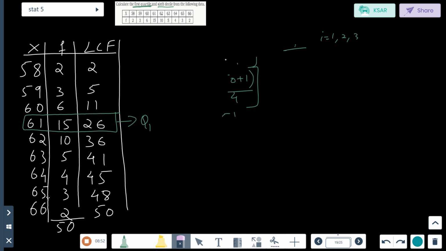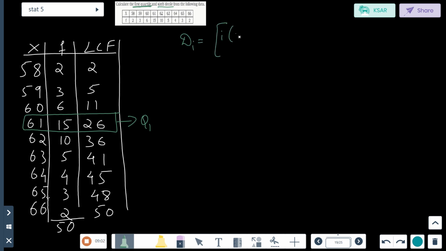What will be D? I hope you remember. Same formula. What will be D? Di is equal to i into (n plus 1) divided by 10. They asked for the 6th observation, where i is 1 up till 10.